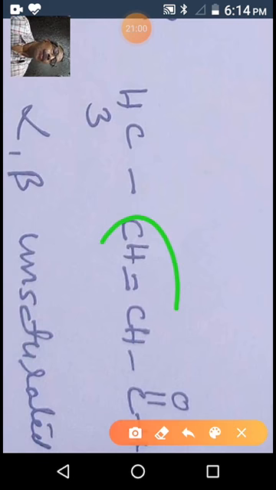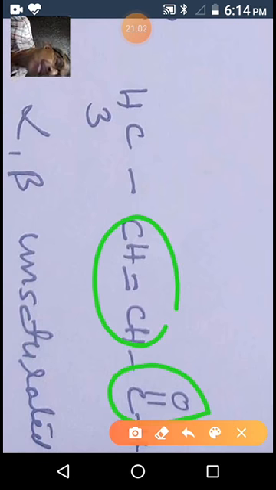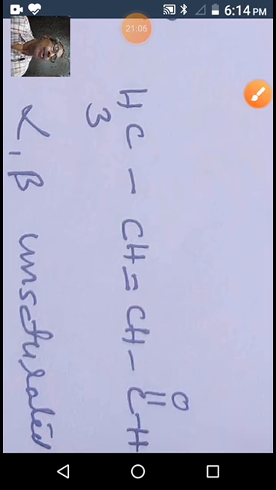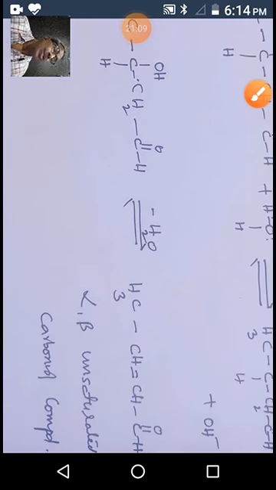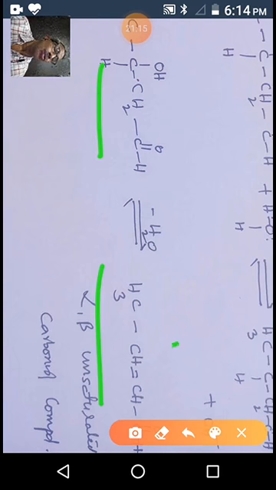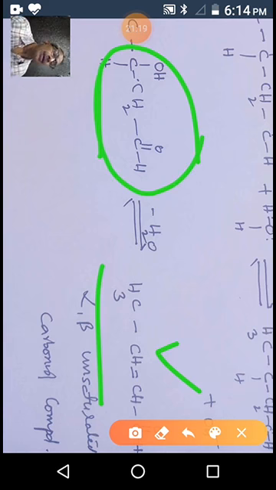This double bond is there, and the carbonyl compound is there. We call these enones, alpha beta unsaturated compounds. This compound is more stable than the previous one. That's why it easily undergoes a dehydration reaction, giving an alpha beta unsaturated carbonyl compound.